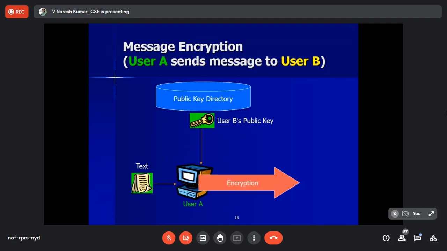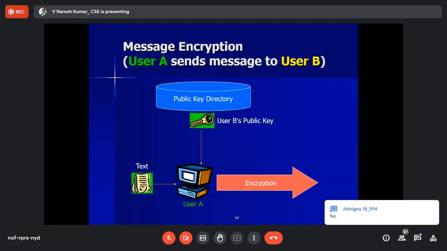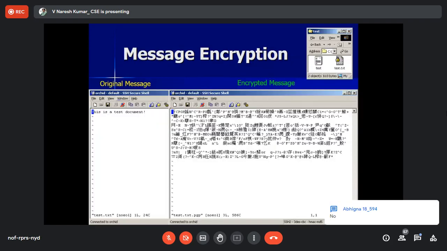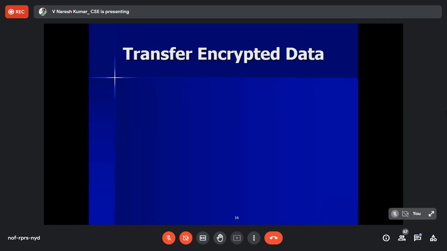Now, I am going to encrypt by using Srikar's public key. Once I have encrypted by using Srikar's public key, that can be decrypted by Srikar's private key only. Now, tell me, does anyone know Srikar's private key? No, sir. That is what exactly you need to understand over here. So I am sending the encrypted text to Srikar.